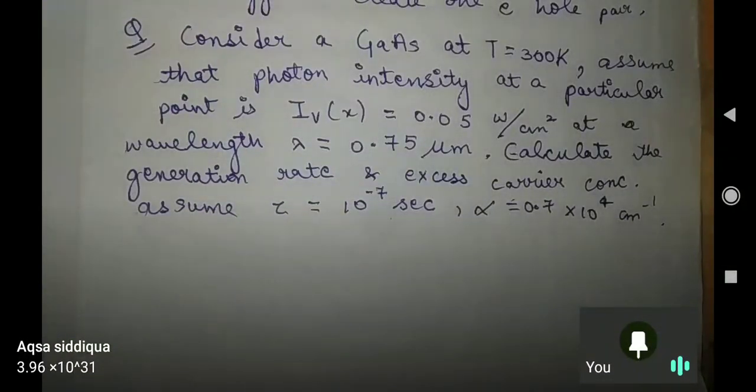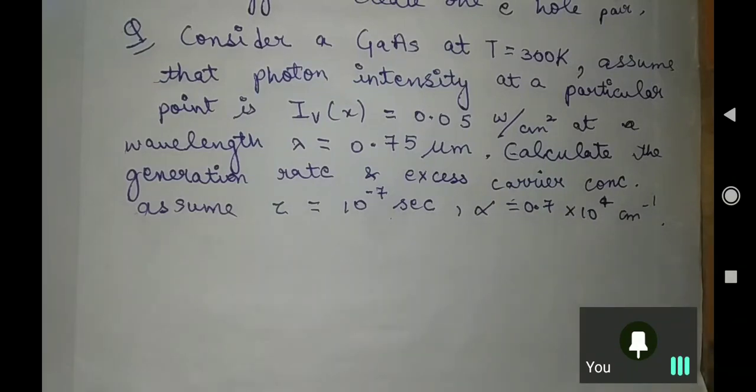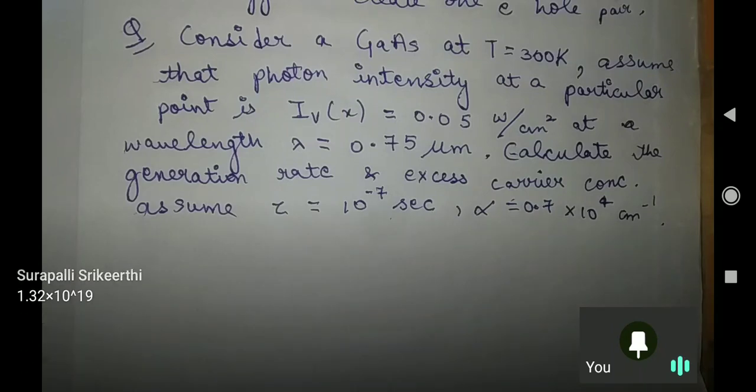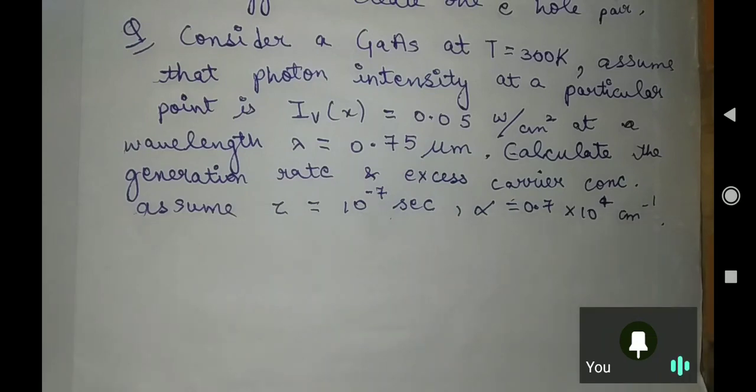Akshay is saying, sir, 3.96 into 10 to the power 31. No. Amulya is saying energy. Yeah, Amulya, you are saying energy, not generation rate. 1.65 is your energy in electron volt, and I am asking generation rate from you. Someone says 1.32 into 10 to the power 19. Yes, I think this is the right answer which I am seeing here.